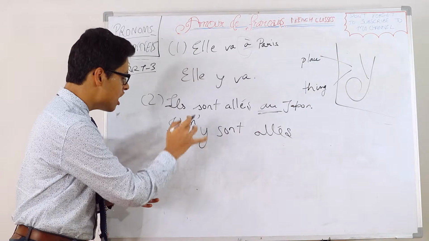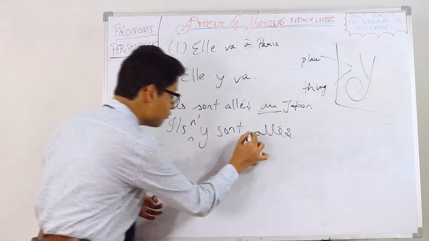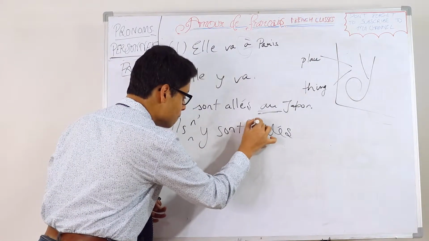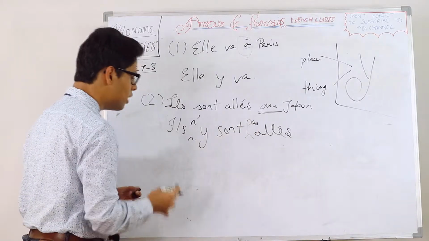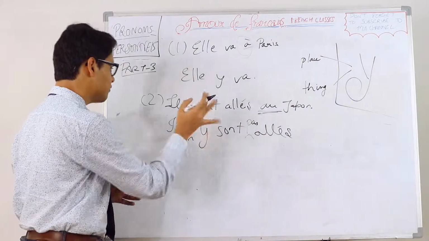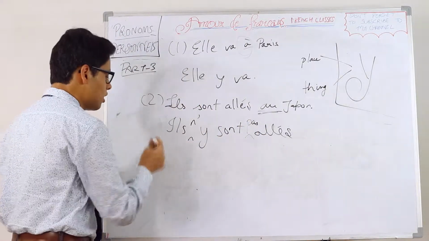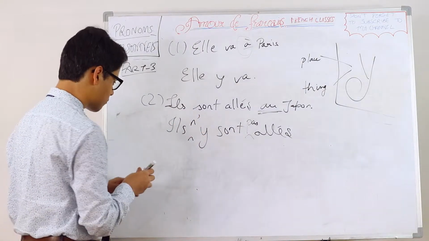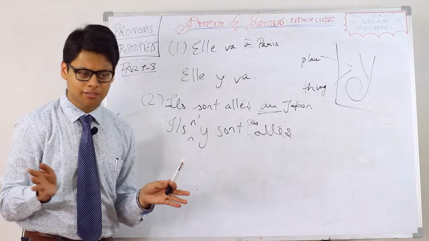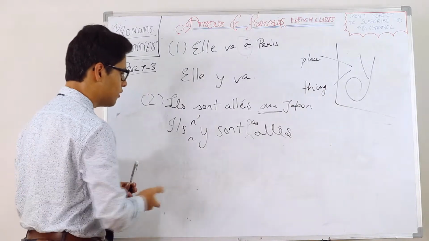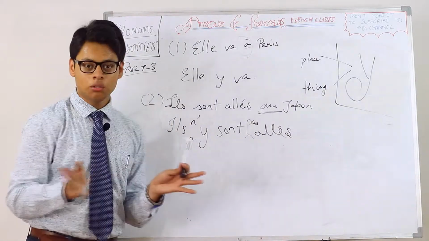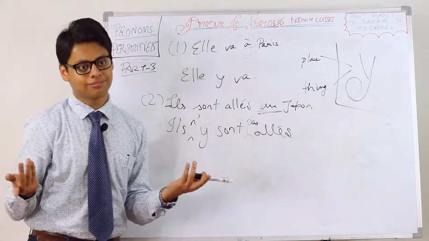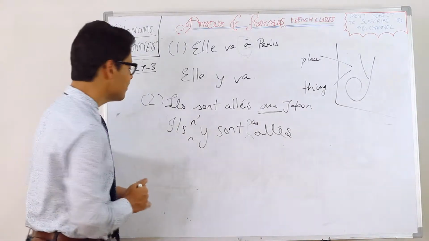Ils n'y sont, and after the auxiliary verb, pas, and then the past participle, and then the rest of the sentence if there are some words left. Ils n'y sont pas allés. They didn't go there. Simple as that. No need to say Japan. They didn't go to Japan. They didn't go there, because you have used the pronoun y.